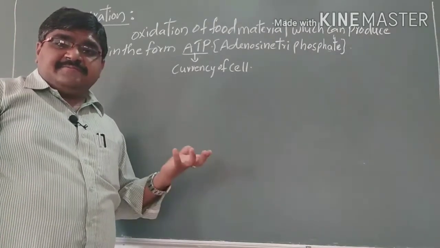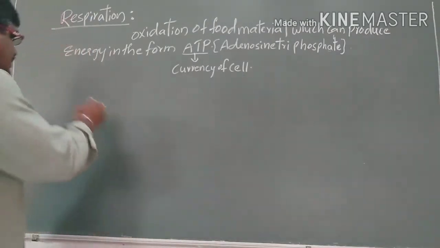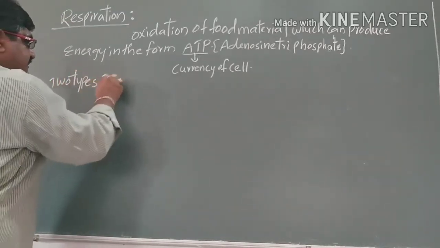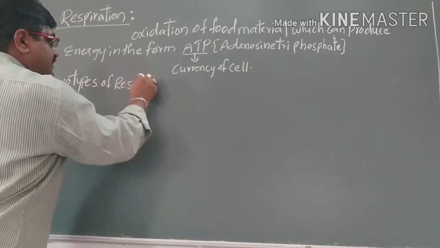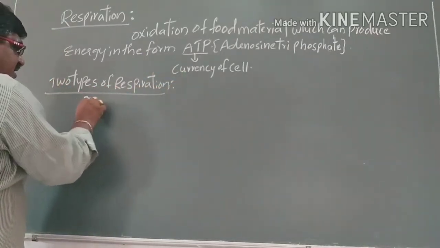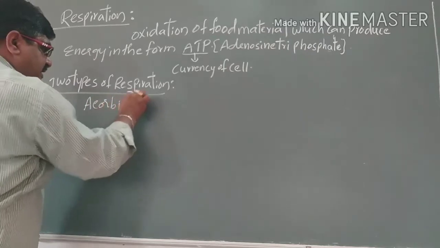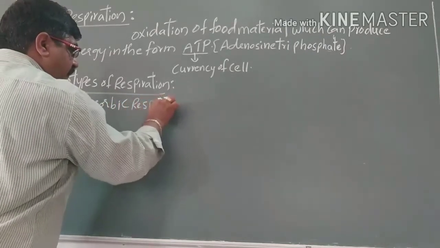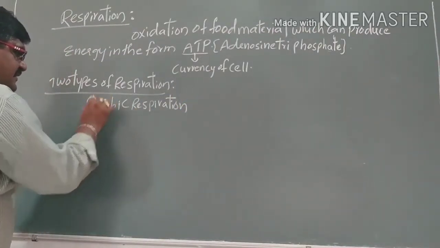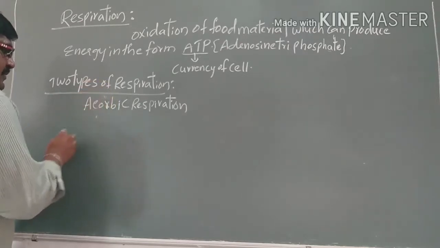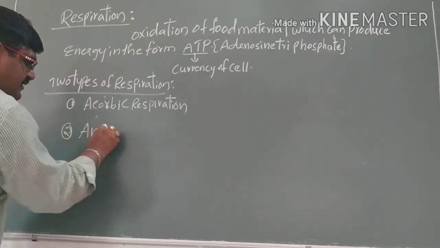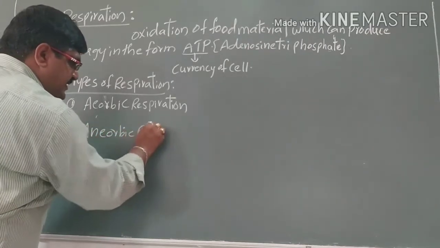Two types of respiration take place: aerobic respiration and anaerobic respiration.